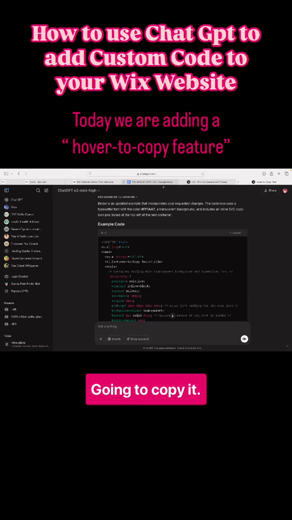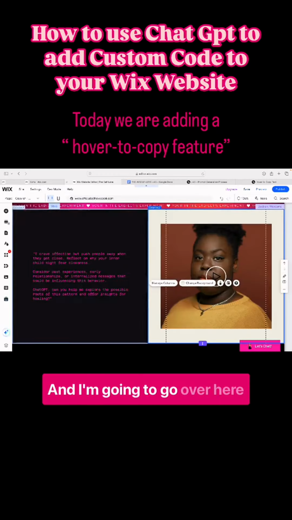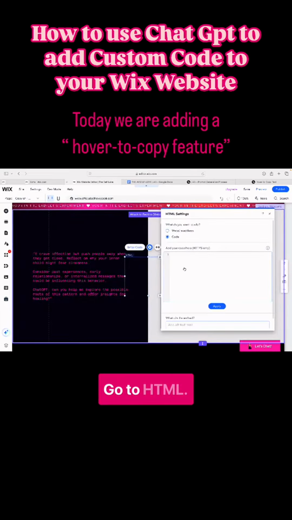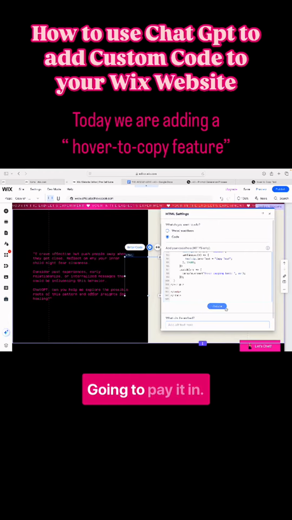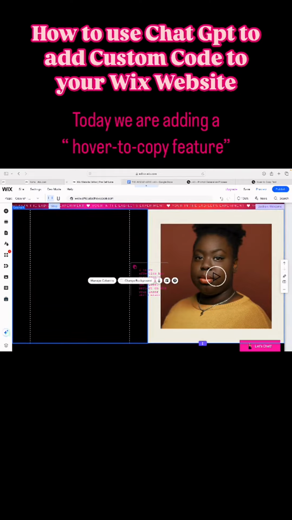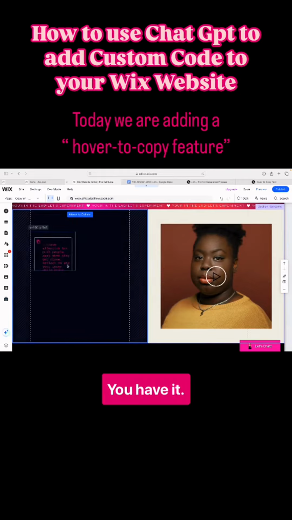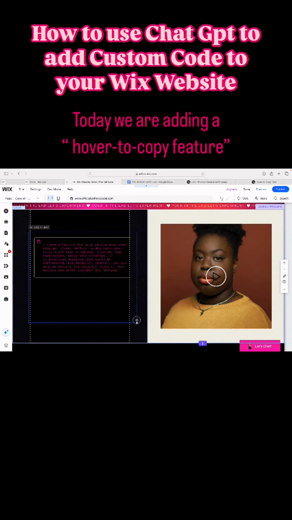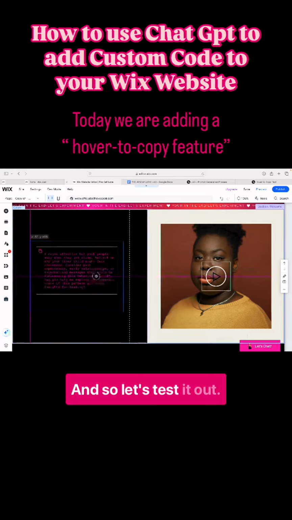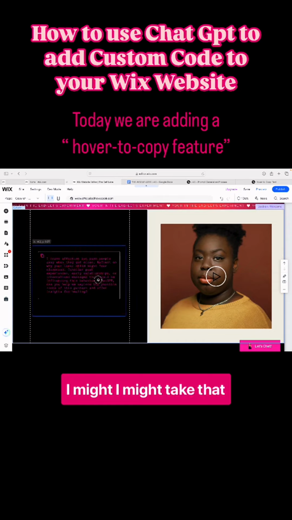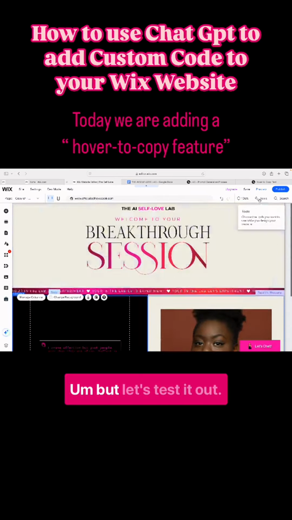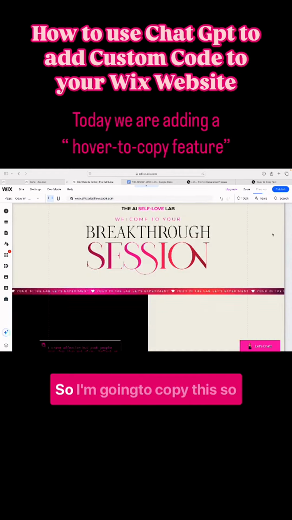I'm going to copy it, and I'm going to go over here to my website, go to HTML, paste it in, hit update, and voila, you have it. And so let's test it out. I might take that border off of there. I'm not sure yet. But let's test it out.